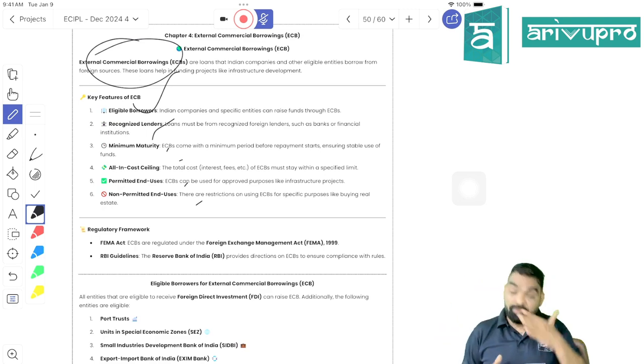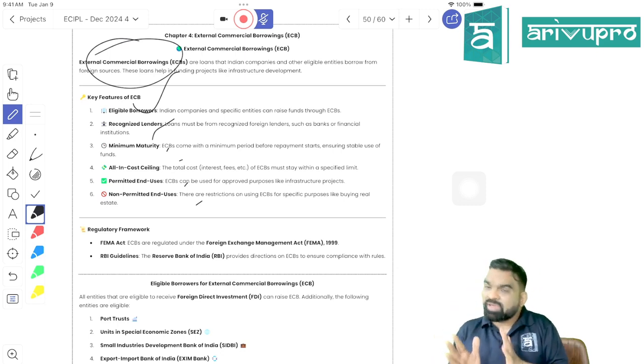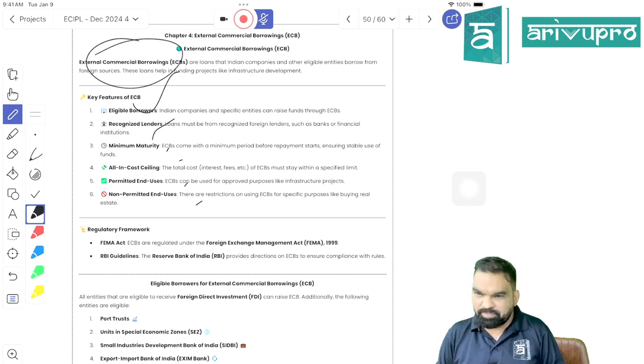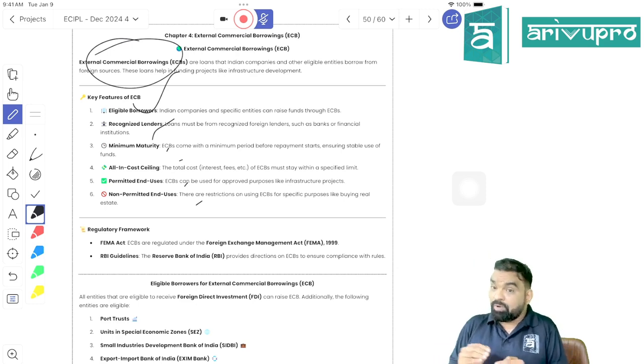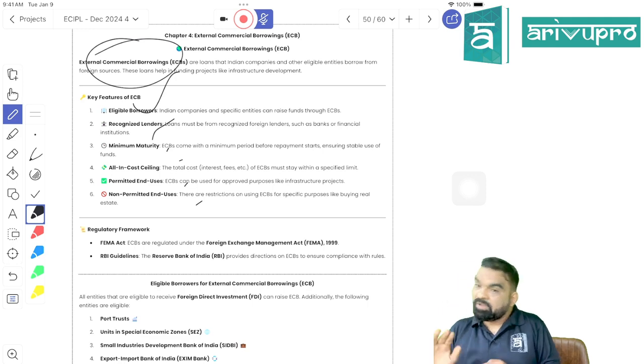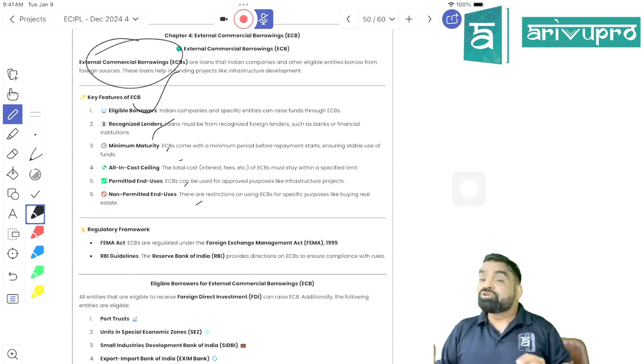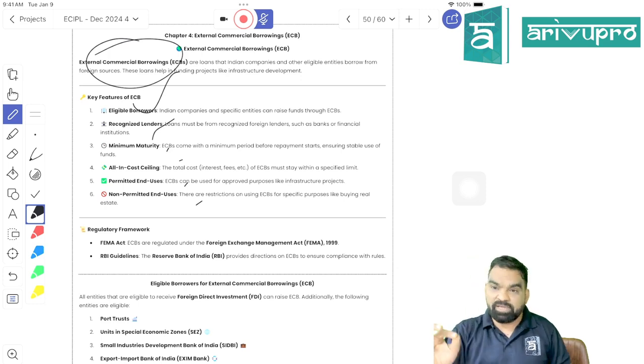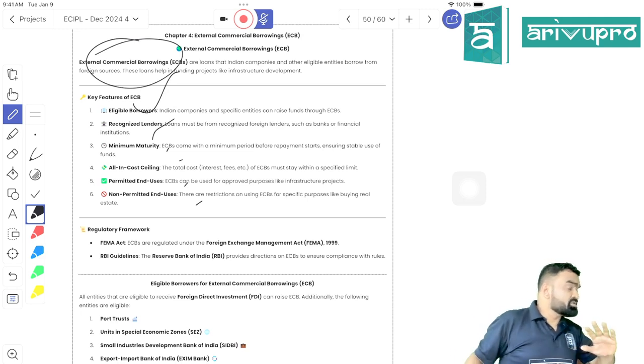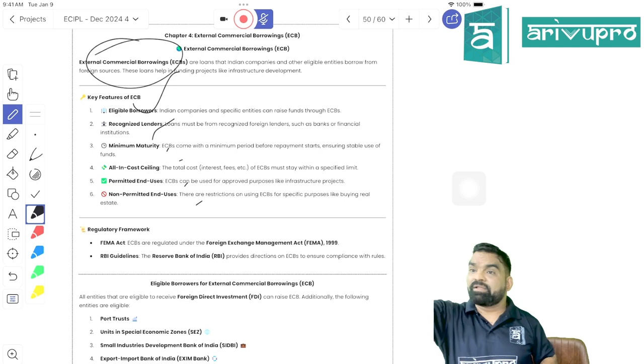That is called what, beta? Brokerage for loan, right? So can you pay brokerage? If you are approaching a foreign bank, do you think the foreign bank can easily give you a loan? The answer would be no. But if you approach them through a broker registered with them, will they extend you the loan? The chances will be more, because they don't know you, they know the broker. So can you pay any kind of cost or commission pertaining to that loan? The answer would be yes, but the limit is going to be determined by RBI. Is it clear? So 6 things are going to be determined by RBI.